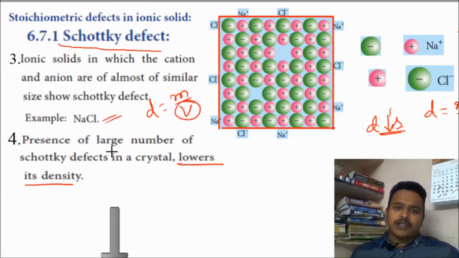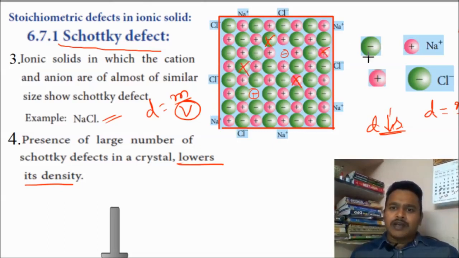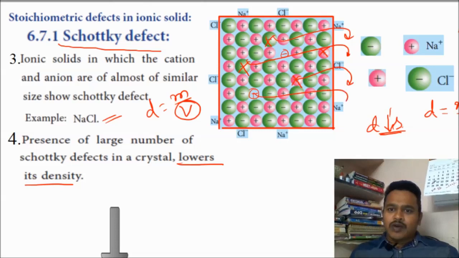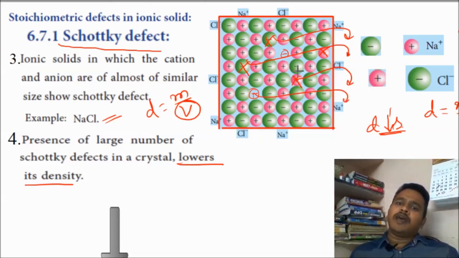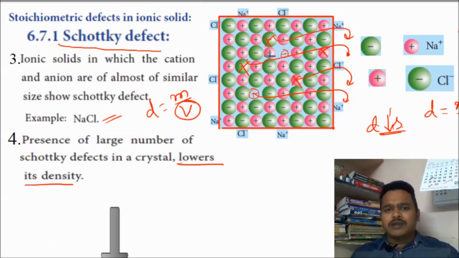Whenever this Schottky defect arises, here one negative ion is missing and here one positive ion is missing, so two ions are missing. After some time, here one negative ion can miss, here one positive ion can miss. Like that, the ions keep on moving outside. One positive and one negative moving outside means there will be formation of gaps. Whenever the formation of gaps is more, the mass is going to decrease in the crystal. Number of ions decreases, mass decreases.